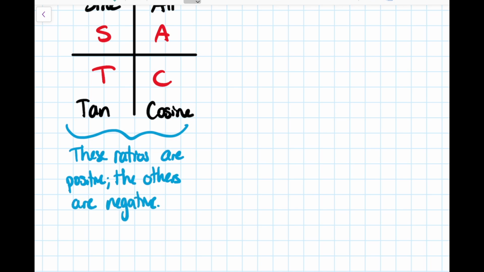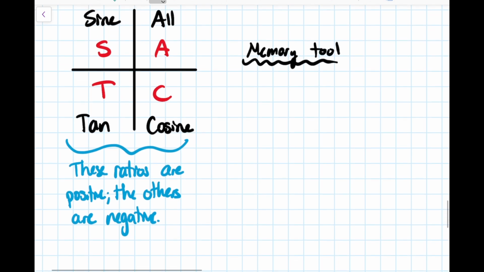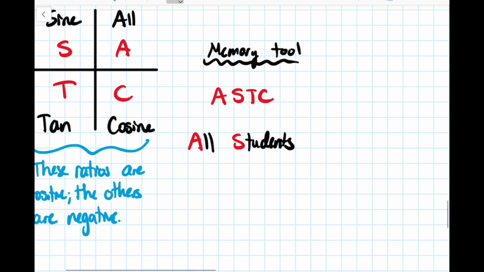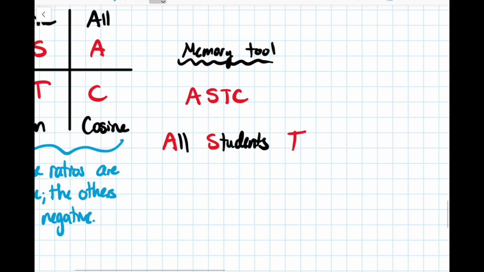And so our memory tool uses those 4 letters, A, S, T, and C. Different people use slightly different devices here, but the one that I've found most useful, so ASTC, that's just quadrant 1 to quadrant 4, and you'll just have a nice little phrase that'll help you remember things. So we've got All Students Take Calculus.